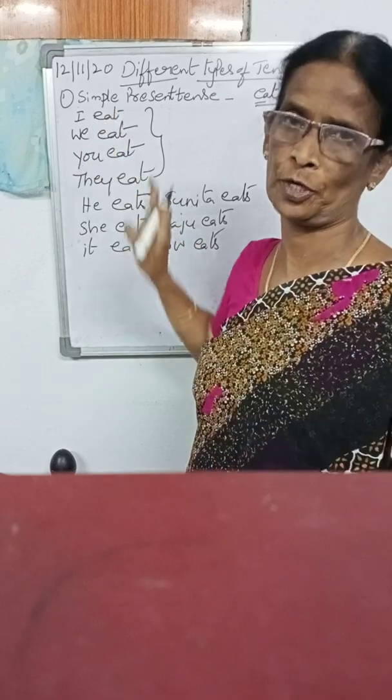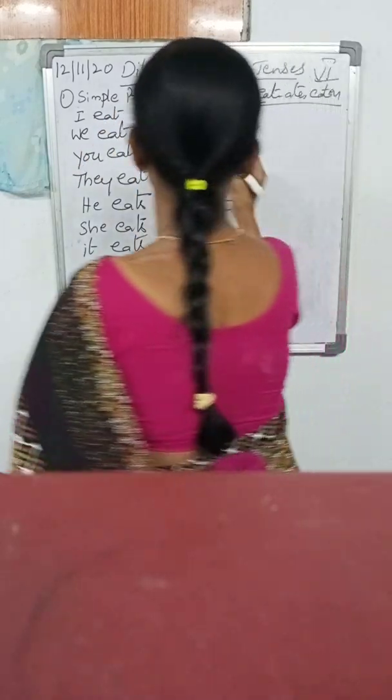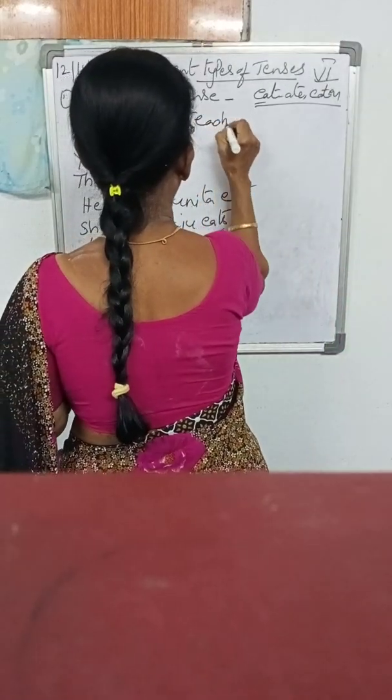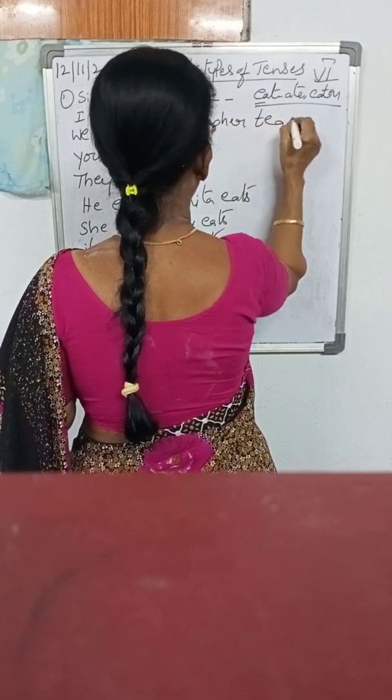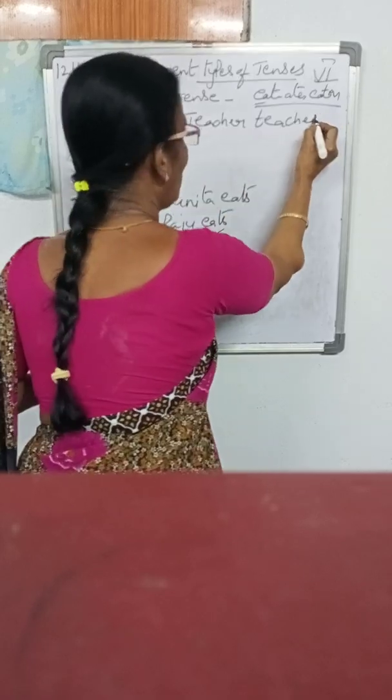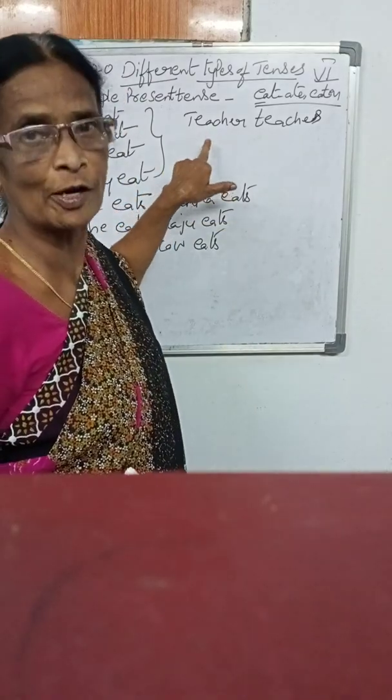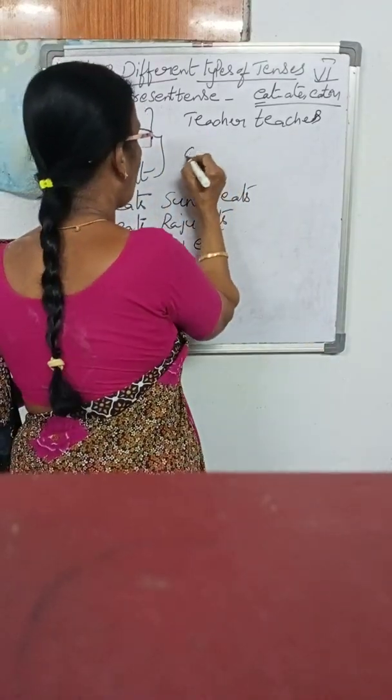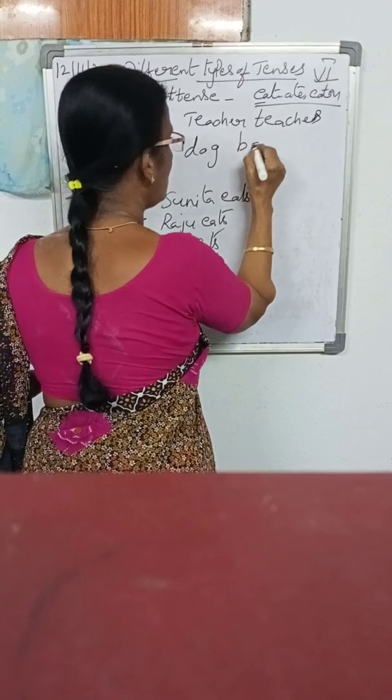This is very important. So, teacher teaches. Why did I add s here? Third person singular, teacher. Dog barks.